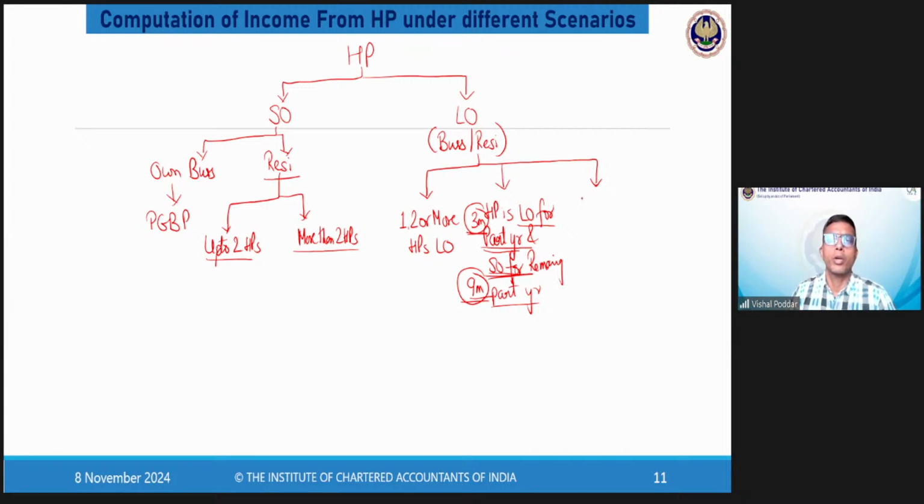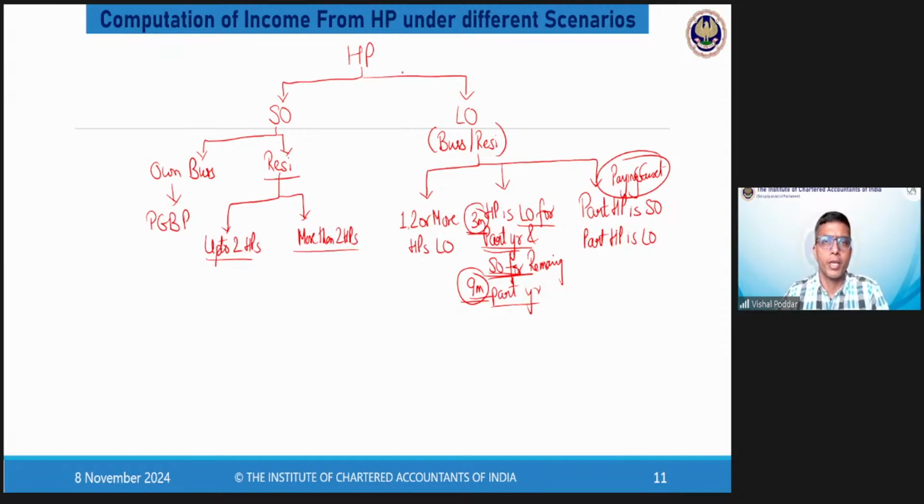And the last scenario is part HP is self-occupied and part is let out. Now, what is the practical example of this? The practical example of this is paying guest. Like in many big cities like Pune, Mumbai, or other bigger cities like Bangalore and all these places where there are many outsiders coming and staying, this is a very common scenario.